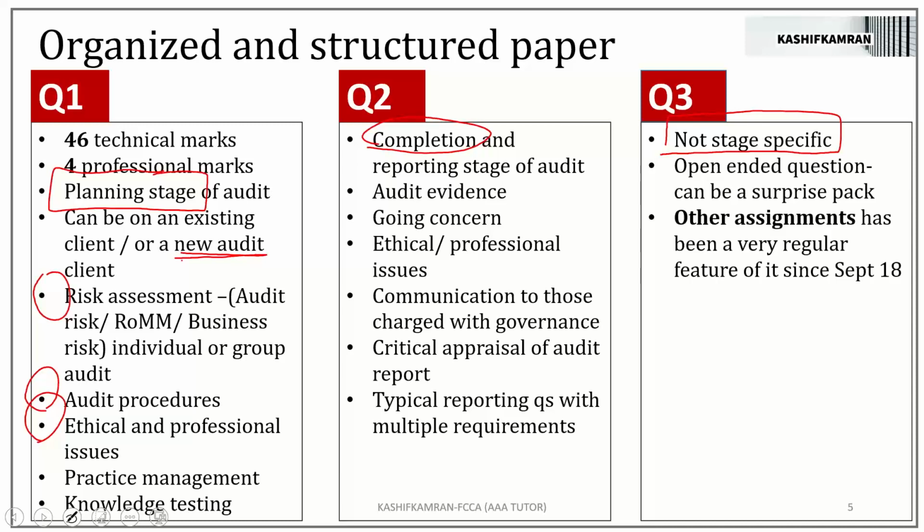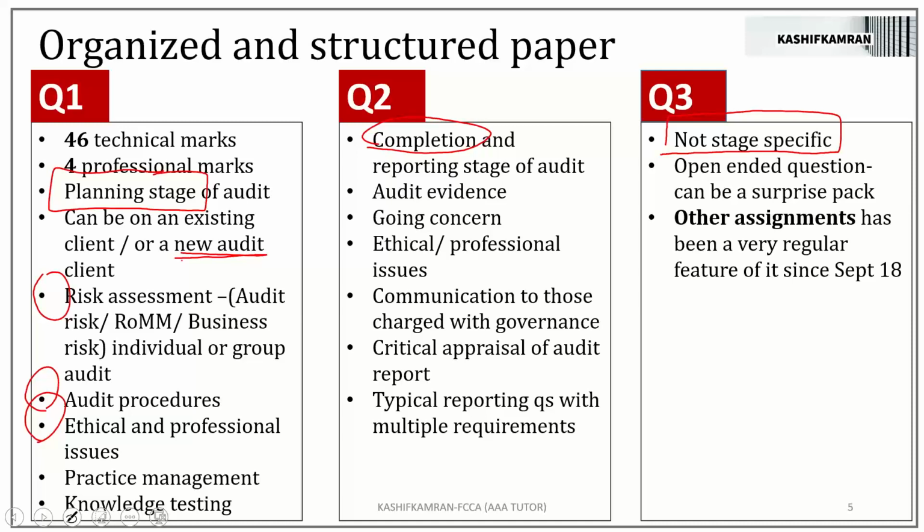Other assignments have been a very regular feature of question 3 since September 18. Other assignments, whether it is due diligence, whether it is forensic audit, whether it is review of prospective financial information, they have been a very common feature of question number 3. It's almost like in one exam sitting, you get another assignment, in the next you don't. Then in the next you get, and then in the next you don't. But we've also seen exam sittings where back-to-back other assignments have come.